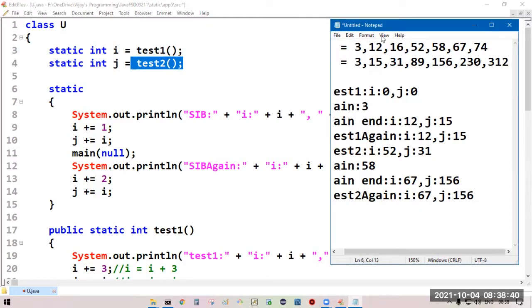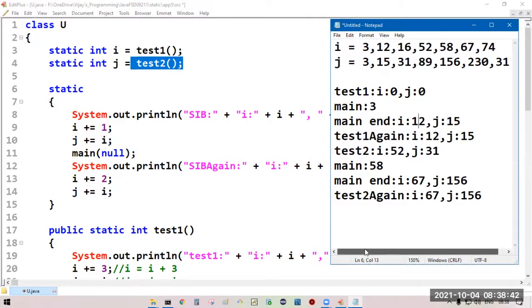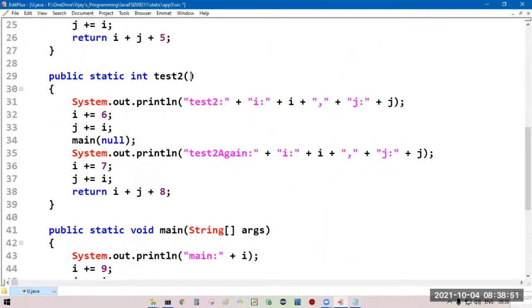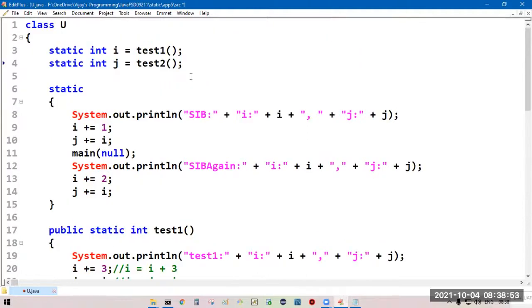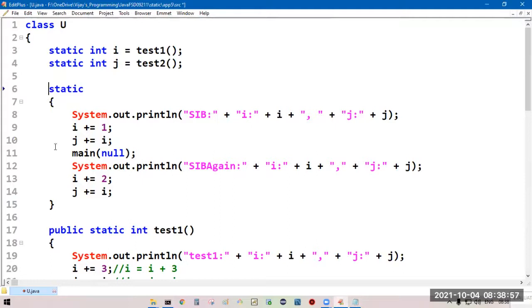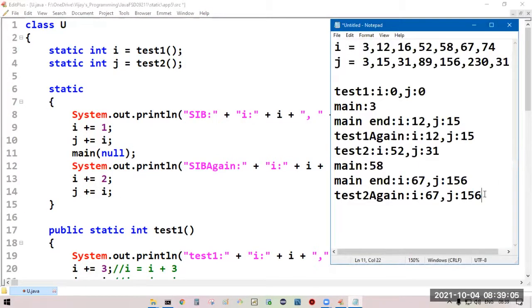Now, second static member also executed successfully. Now come to static, this one. Next static member. Now SIB, carefully observe.